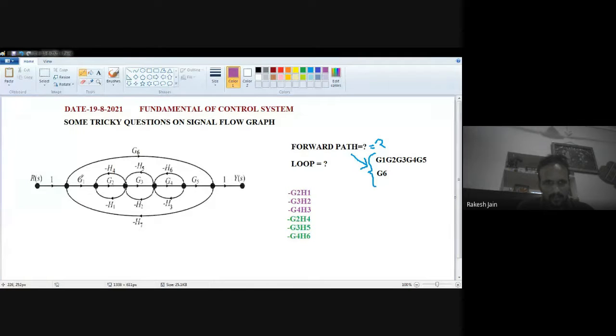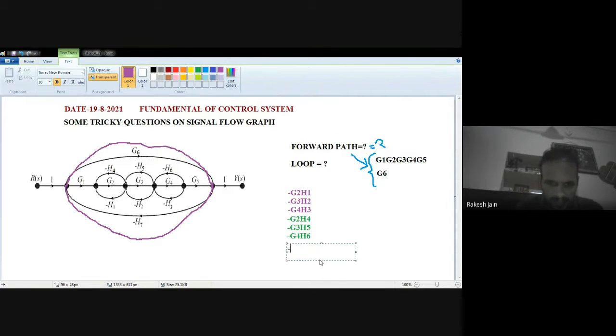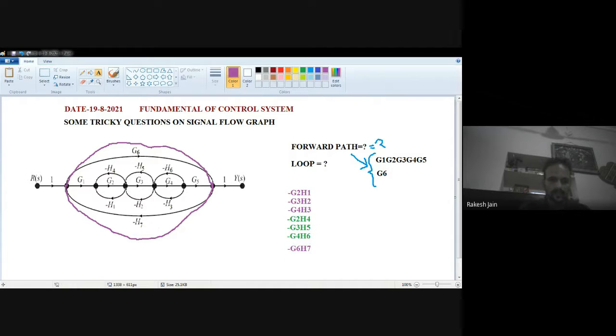Yes, G6 minus H7. This is also a loop. This one is the next loop: G6, minus H7, so minus G6 H7. This is also a loop. This is out. Now, is any other loop present?